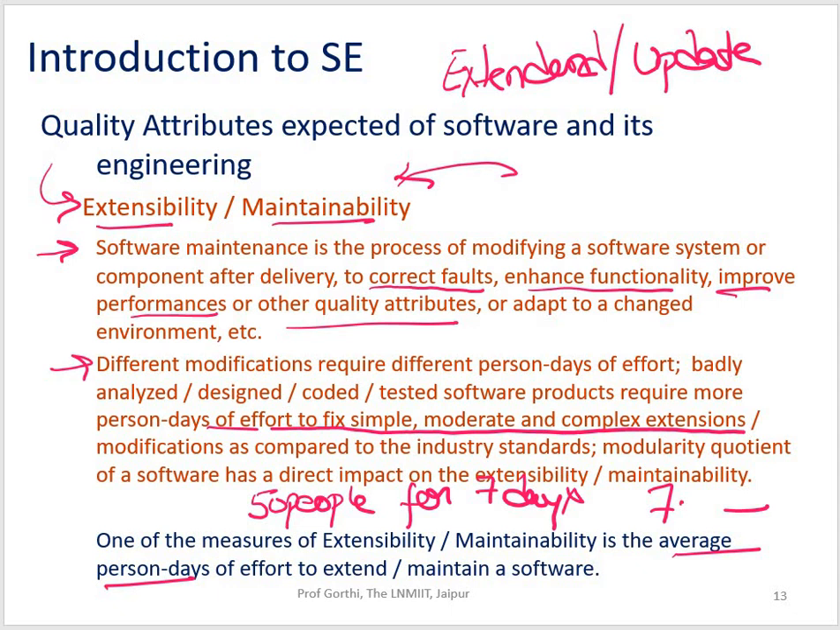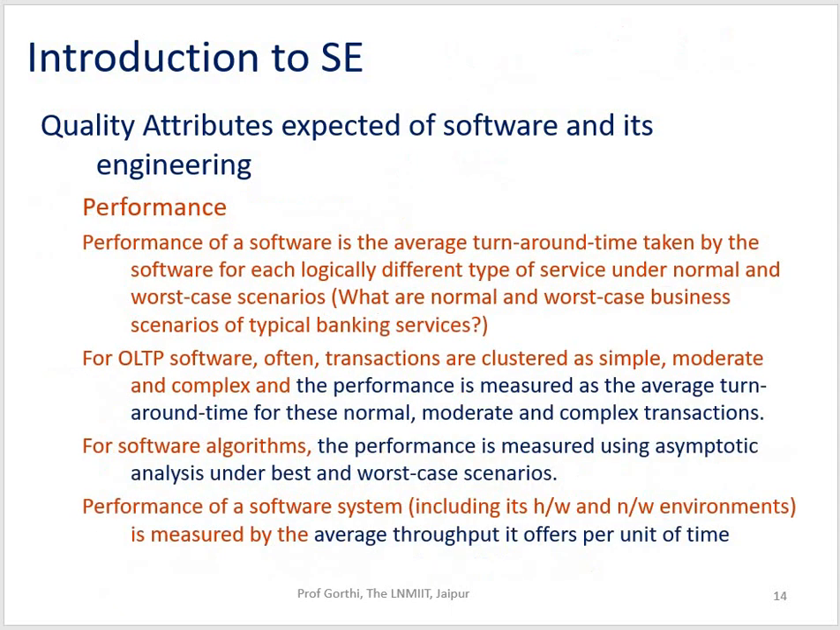Now let's talk about performance. This is something which is very crucial. The reason being, these days we have OLTP, which is online transaction processing. So everything you see is online, so performance is very crucial. Performance of a software is the average turnaround time taken by the software for each logically different type of service under normal and worst case scenarios.